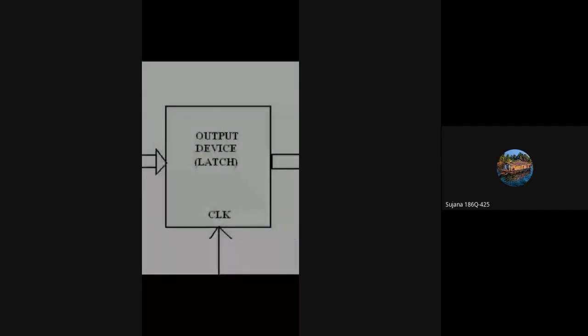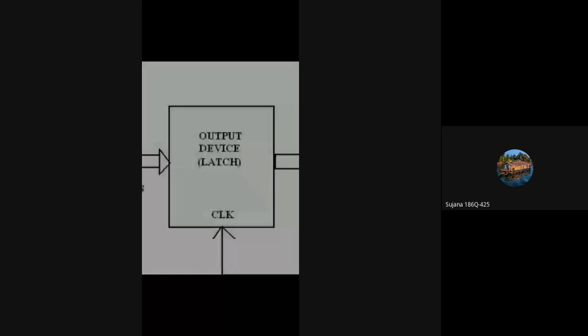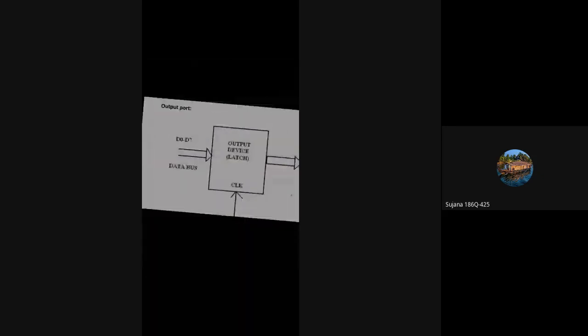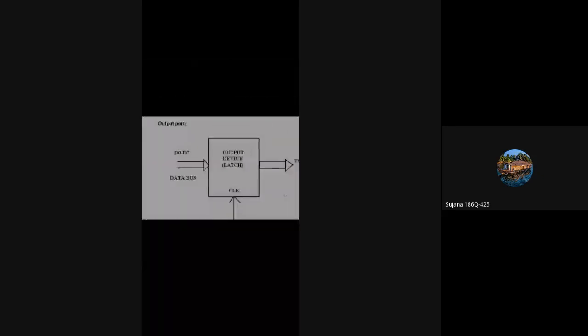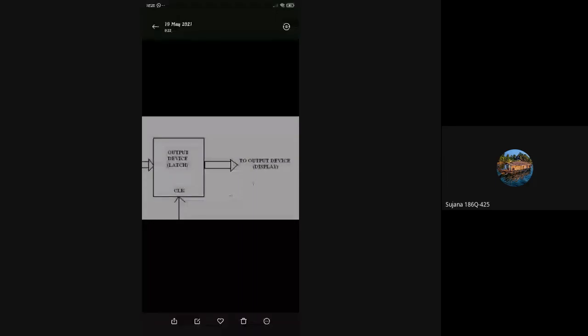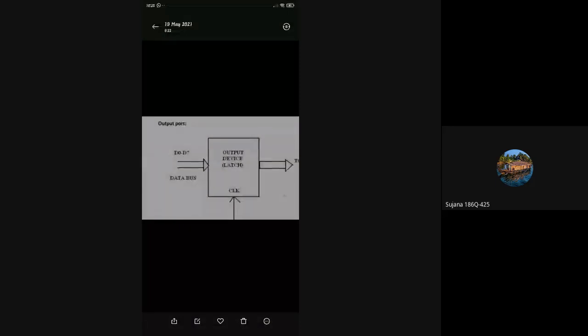So whatever data is provided on the data lines of the microprocessor will be provided to the latch. The latch will transfer it to the output display. Whatever output unit is connected to this latch will provide the information over that output device. So how will the operation be made?